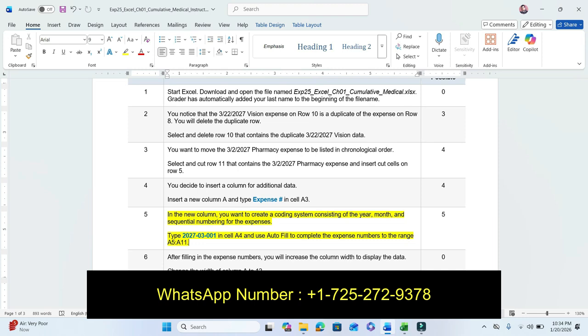So our step number 5 is: type 2027-03001 in cell A4. Use autofill to complete the expense number for the range.